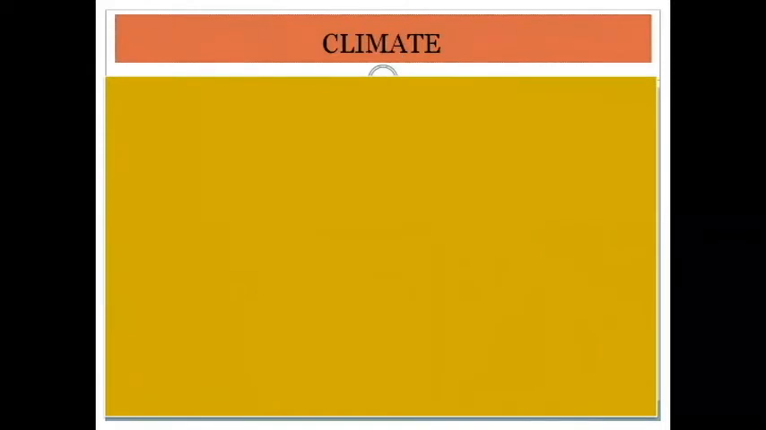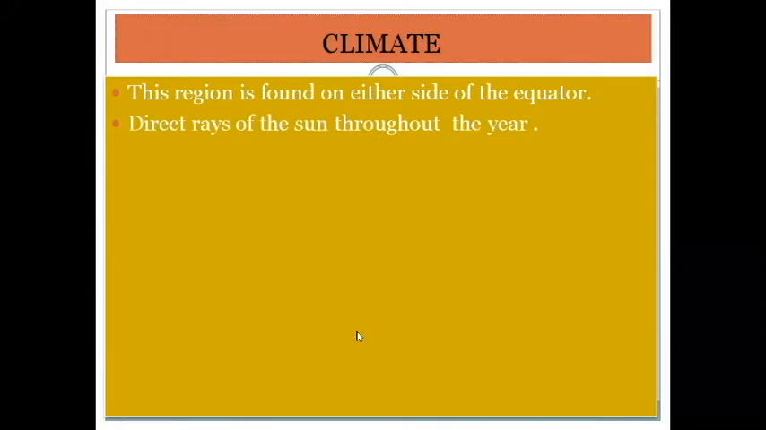Next, we have to see the climate. What is the climate of the equatorial region? This region is found on either side of the equator. When you see the map, the equator is in between, no? So on both sides we can see the equator, 5 degrees north and 5 degrees south. There are direct rays of the sun throughout the year.